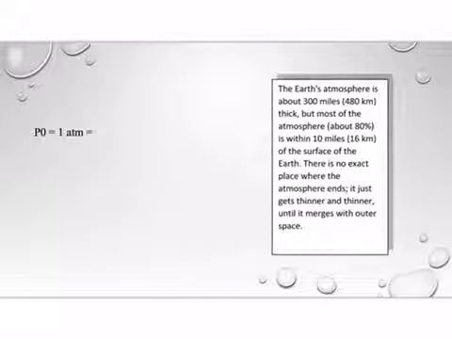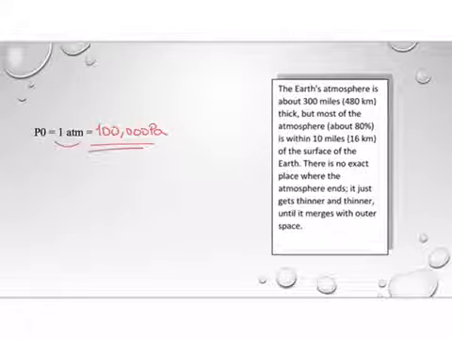The value of the atmospheric pressure is 1 atmosphere, which is equal to 100,000 Pascal. So we use 100,000 Pascal as 1 atmosphere pressure, as 1 atm.